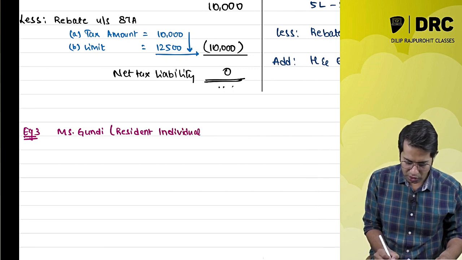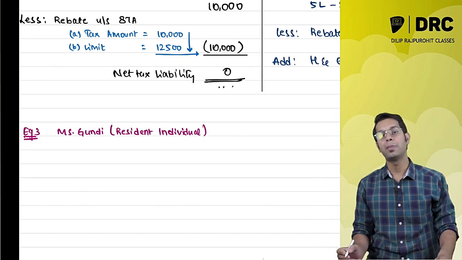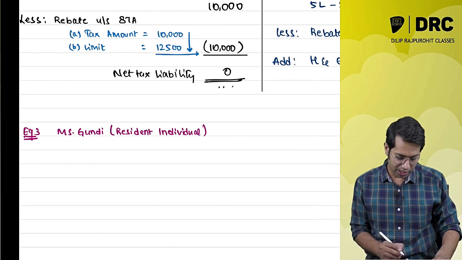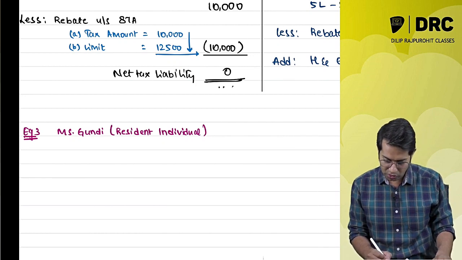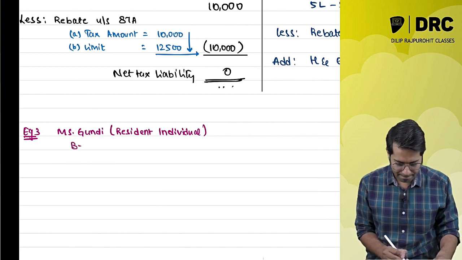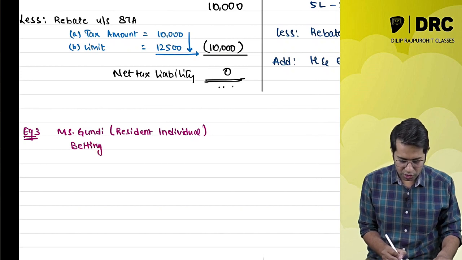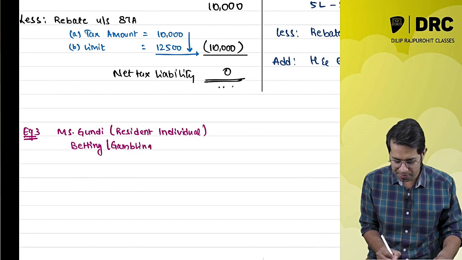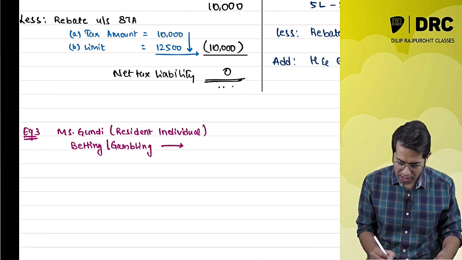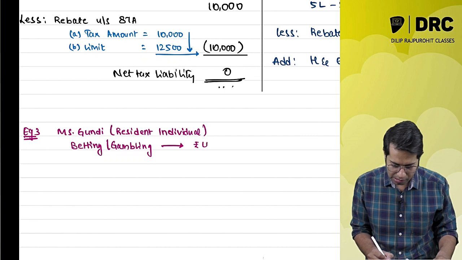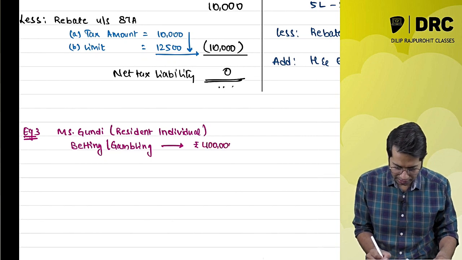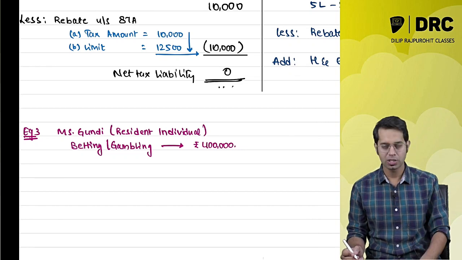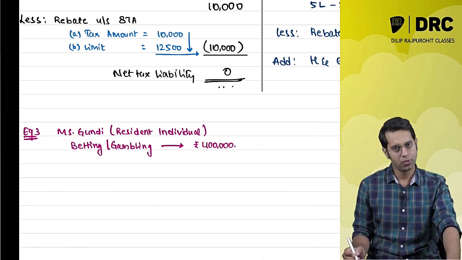And what does this Gundi do? This Gundi does gambling. This Gundi does betting. This Gundi purchases lottery tickets. She is doing betting or gambling activity. So now by this betting or gambling activity, she earned a total income of rupees 4 lakh.